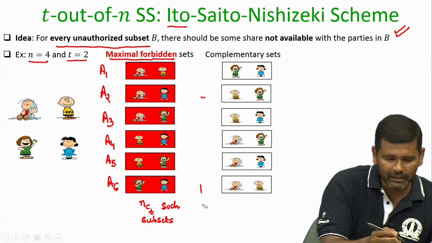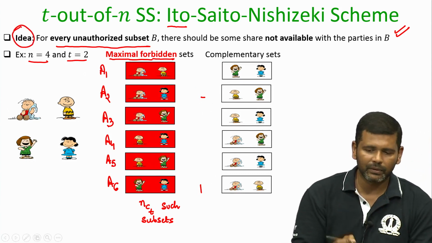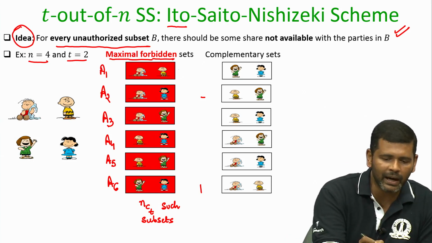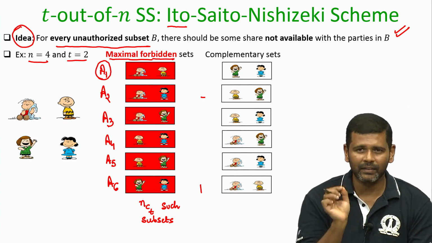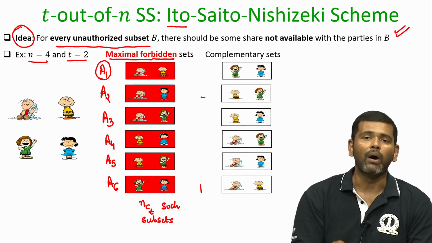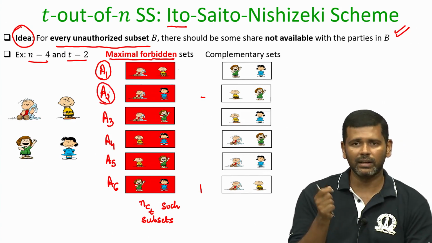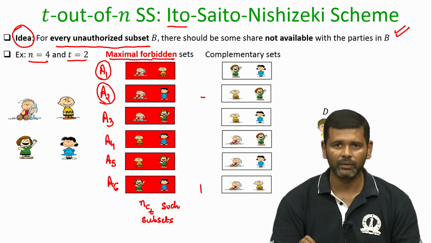So, what is the idea that we want to follow here? We want to ensure that the dealer should have shared its secret in such a way that if the parties in A1 try to get back the secret, there is something which is missing for them, or if the parties in A2 are trying to reconstruct, there should be something which is missing for them, and so on. How can the dealer do that?